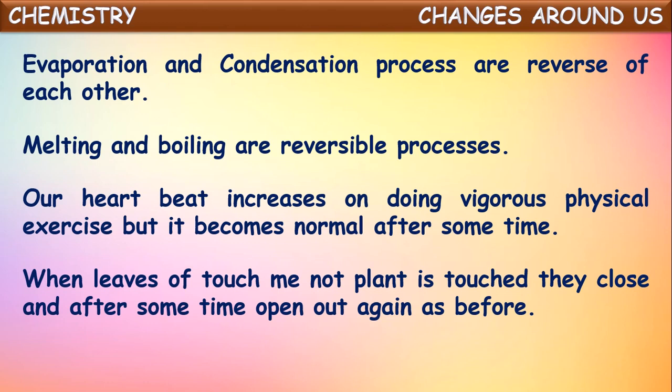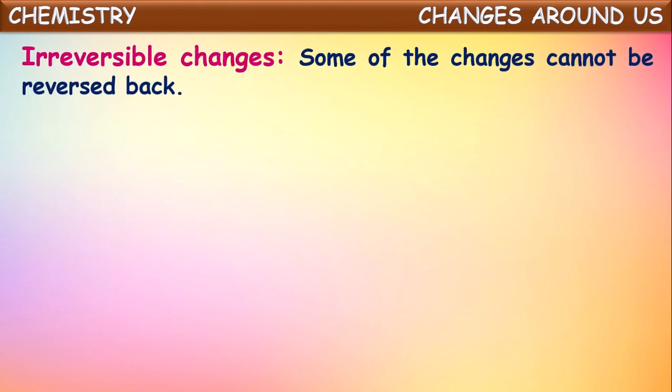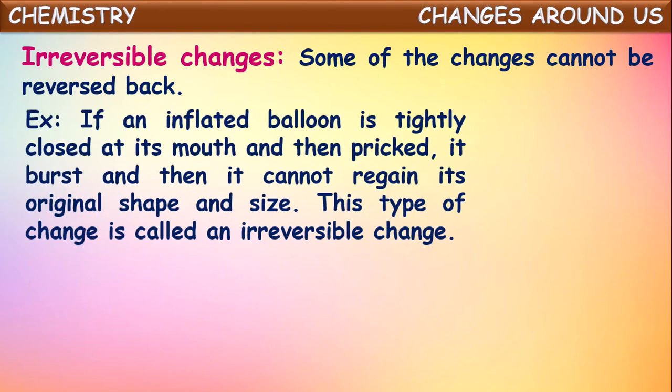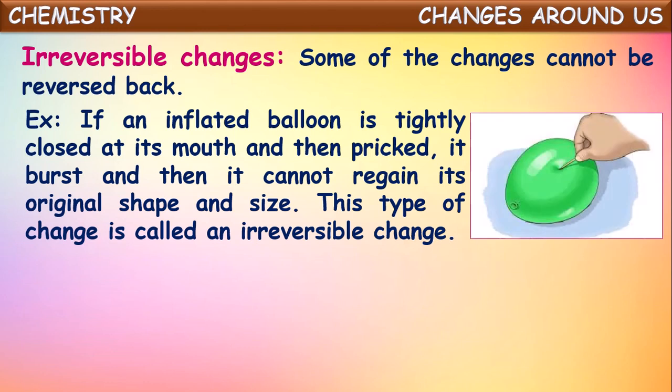Another kind of change based upon reversibility, the second category, is irreversible changes. Some of the changes cannot be reversed back. They are called irreversible changes. For example, if an inflated balloon is tightly closed at its mouth and then pricked, it bursts and then it cannot regain its original shape and size. This type of change is called irreversible change.